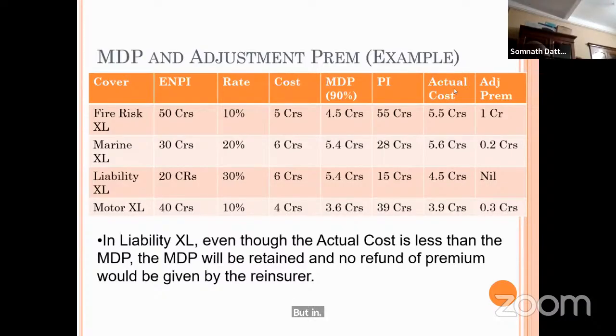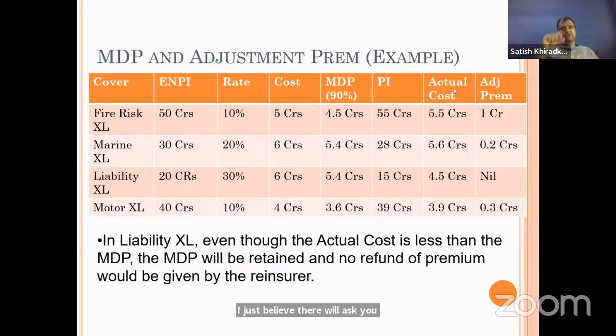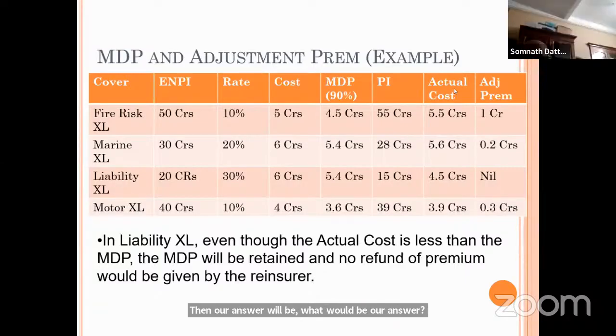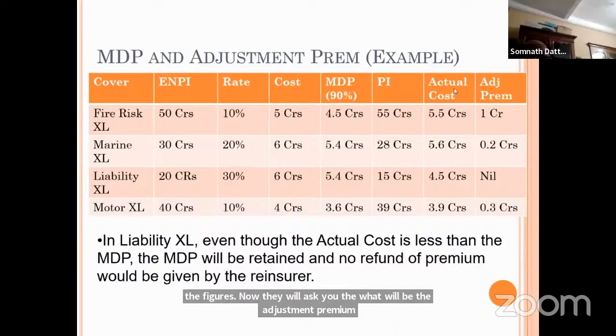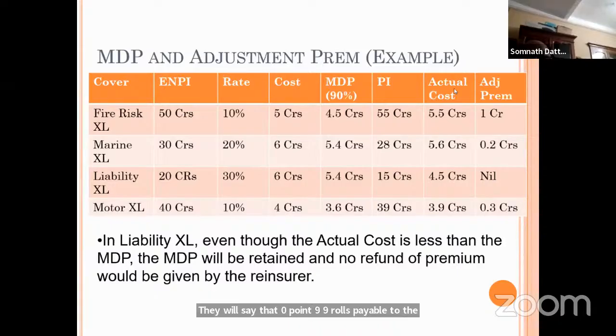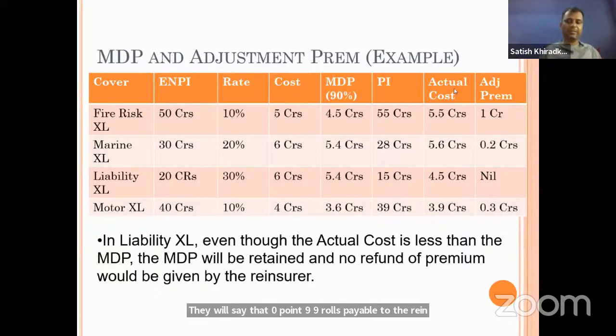Since MDP is 5.5 crore, the adjustment premium will be nil. They will ask you just for the figures, what the adjustment premium will be. Nil will be your answer. Nothing will be paid. No adjustment premium.